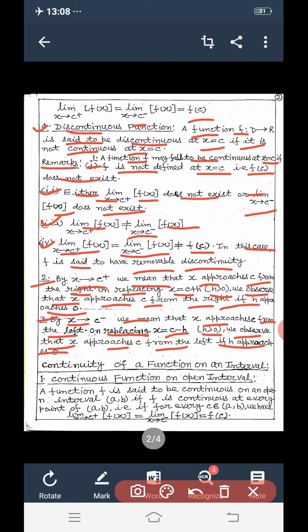Now we discuss the continuity of a function on an interval. Dear students, in the previous section we discussed the continuity of a function at a point. In this section we shall discuss the continuity of a function in an interval.